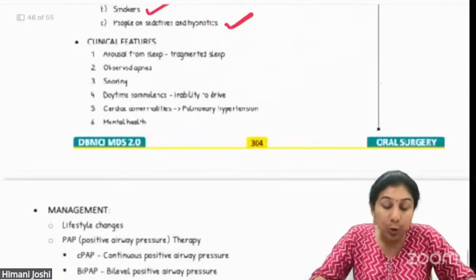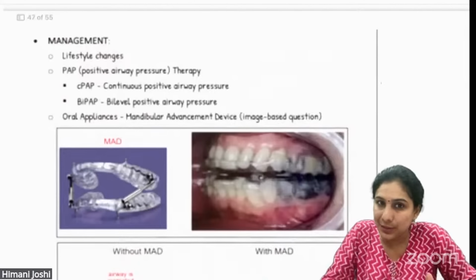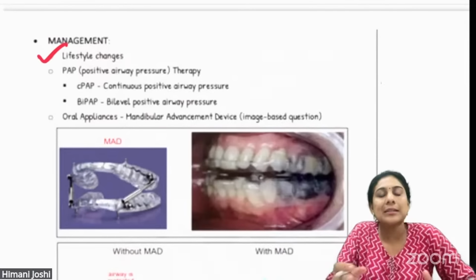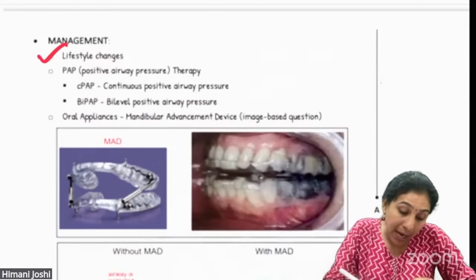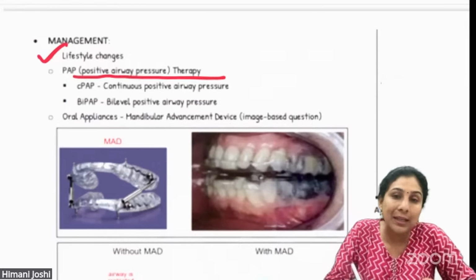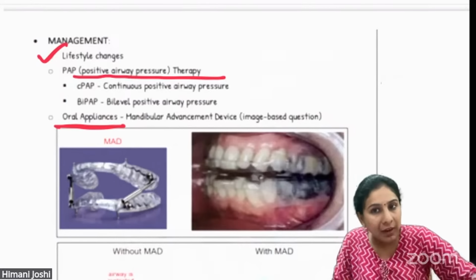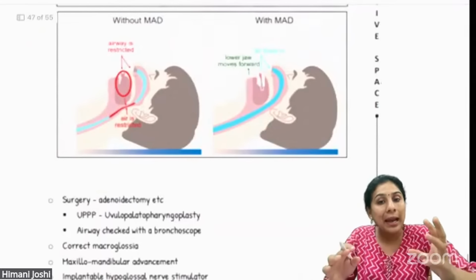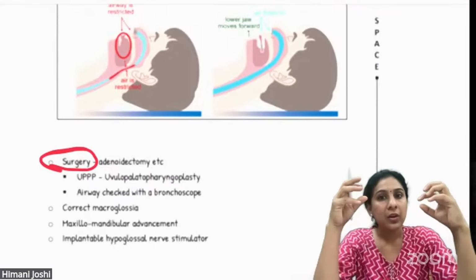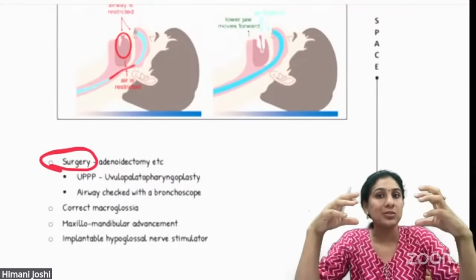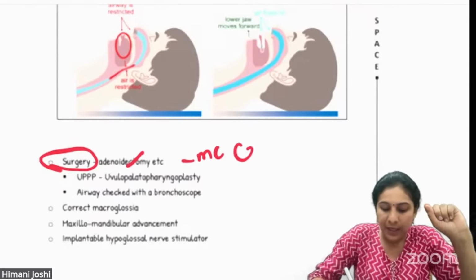Now, how do we know what treatment should be done in what case? So these are the management options. Lifestyle changes to correct things like obesity and smoking, and positive airway pressure therapy like BiPAP and CPAP, oral appliances like the MAD, which is the mandibular advancement appliance, and in the end, you will do surgery if it is severe. Like if there are enlarged adenoids or enlarged tonsils causing sleep apnea, you will remove the adenoids, which is the most common cause in children